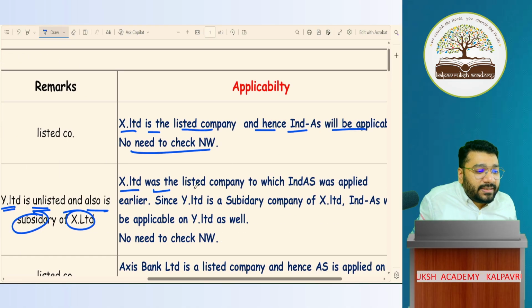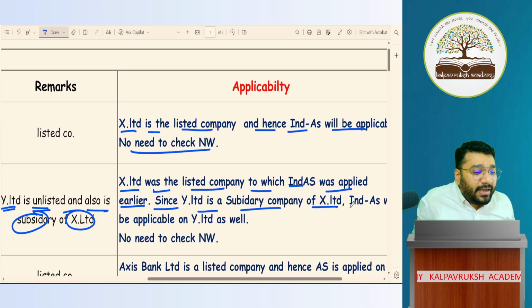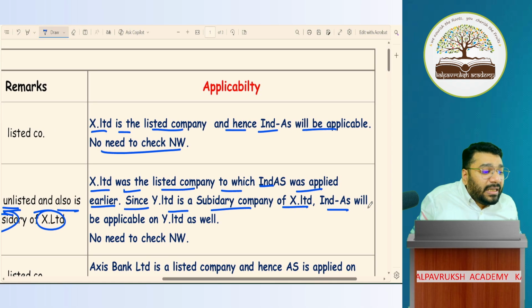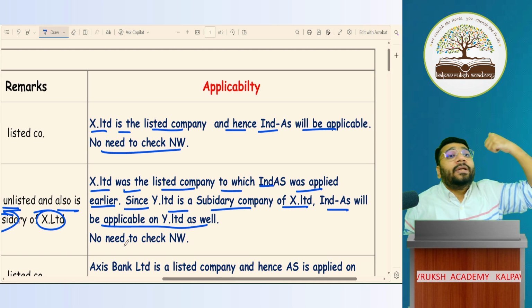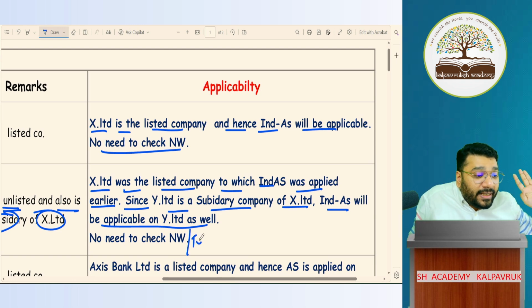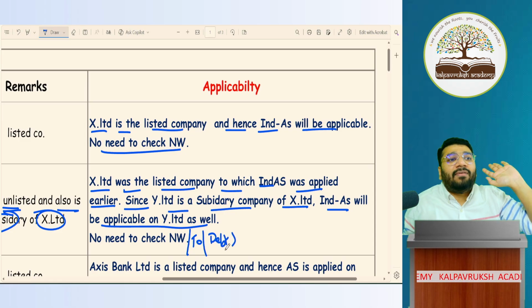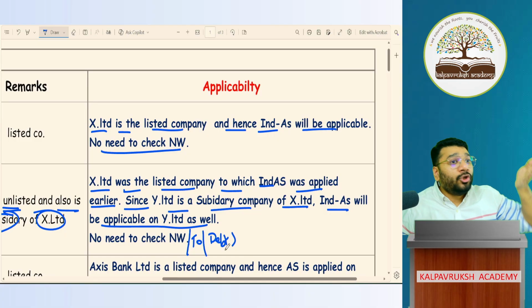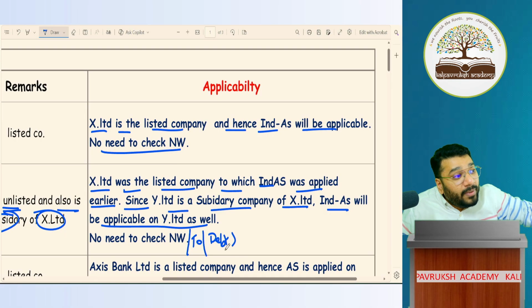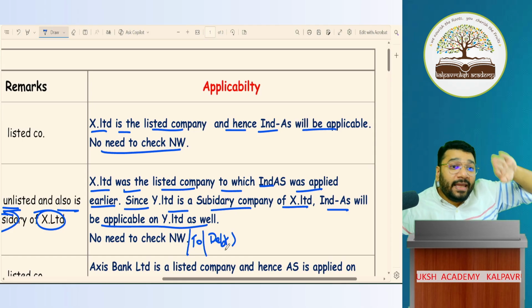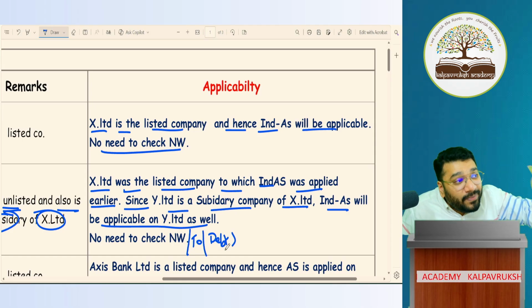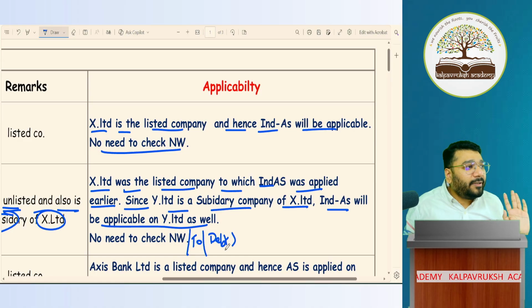So X Limited was a listed company to which Ind AS was applied earlier. Since Y Limited is the subsidiary of X Limited, Ind AS will be applicable on Y Limited as well. No need to check net worth, no need to check turnover, no need to check borrowing. Nothing needs to be checked. If you are holding a subsidiary of a super big company, you also will become super big. If you are holding a subsidiary of a big company, you will also become big. Got it, not got it?